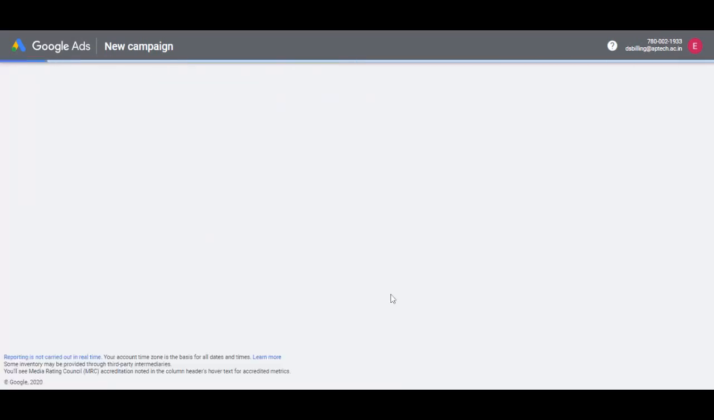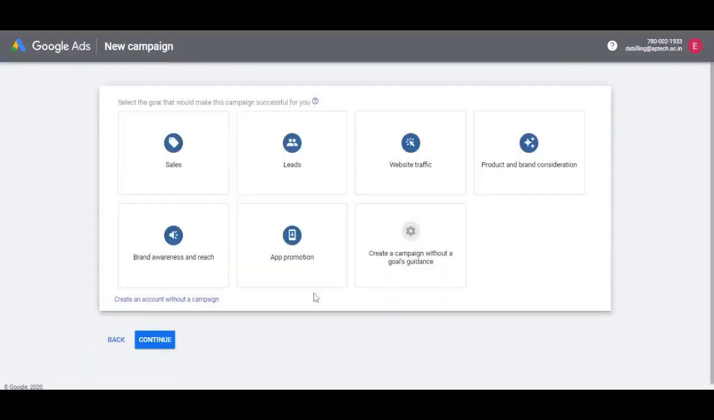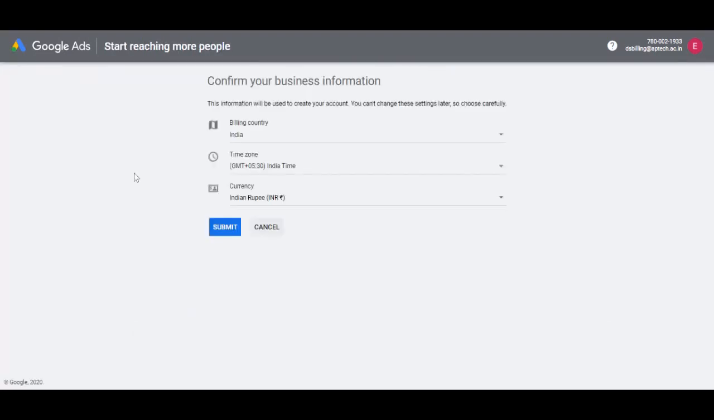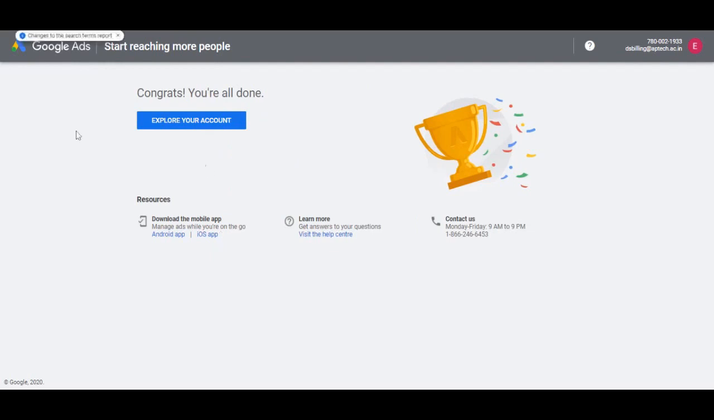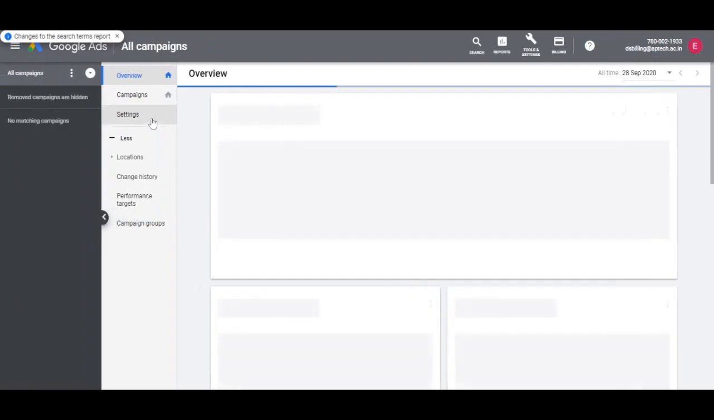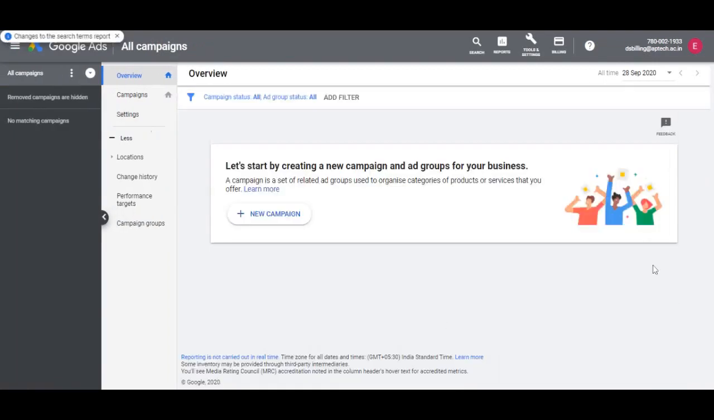So we click on switch to expert mode, and then we can directly select create an account without a campaign. Next, we confirm the billing information, click submit, and there you go, our account is now created. Now, clicking on explore your account will take us to the Google Ads account, the interface where we can set up the other campaign. So we click on create a new campaign.